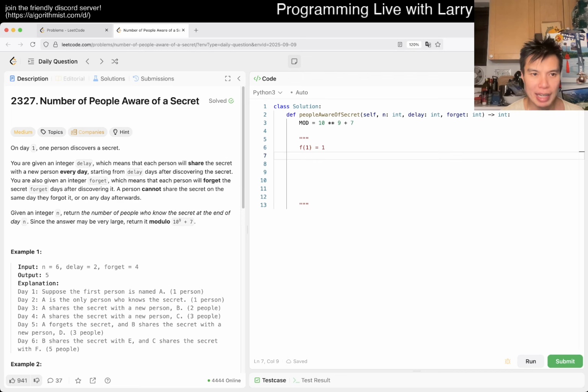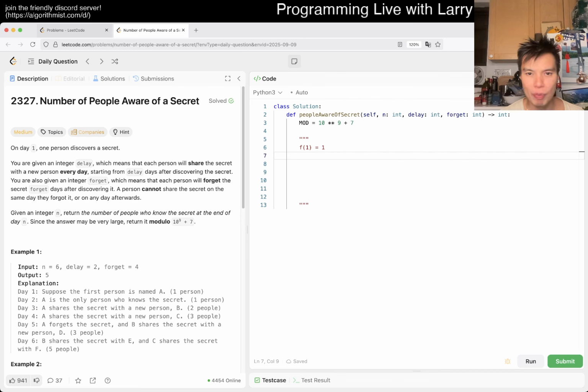And then on each day, each person will share the secret with a new person, right? So maybe f of 2 is just equal to f of 1. Oh, after delay days, sorry, I missed the delay. Yeah, right.